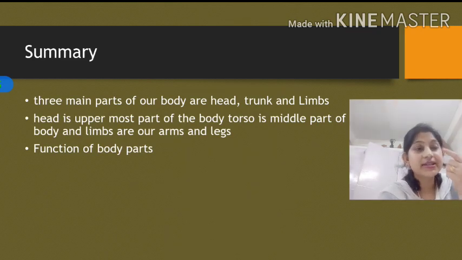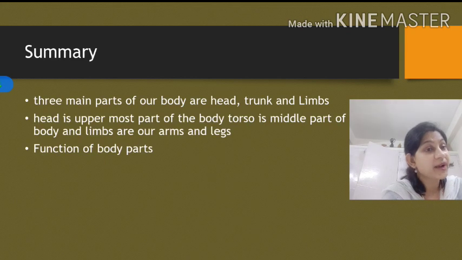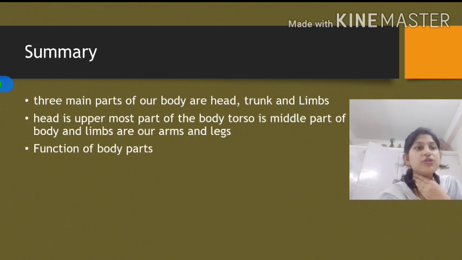Then we moved to the details of body parts. We learnt about eyes, which help us to see. The nose helps us to smell and breathe. The mouth helps us to talk and speak. Then ears help us to hear. What is the use of the neck? It joins our head to the trunk, and it also helps in movement of our head. Just because our neck is so flexible, we can move it.